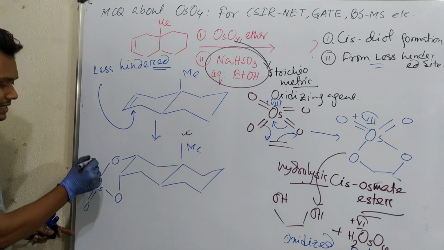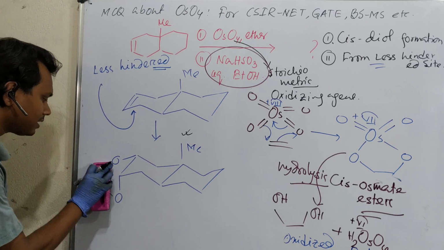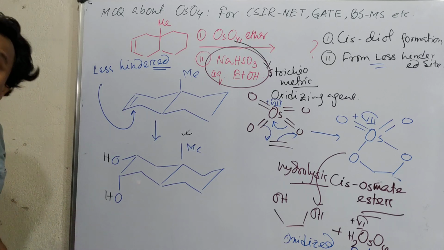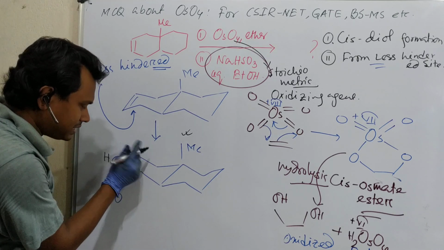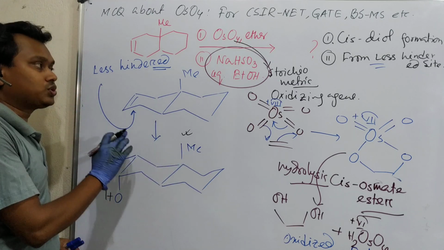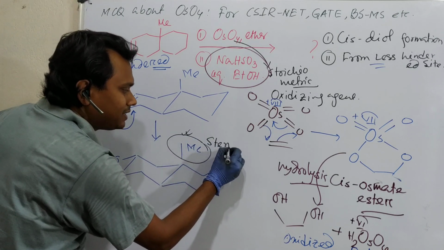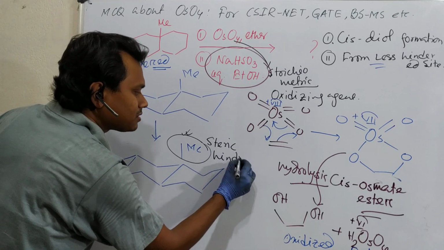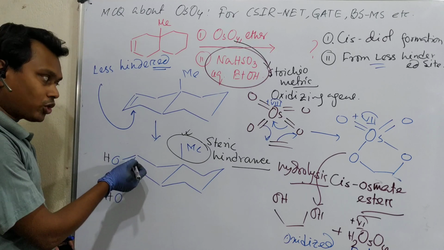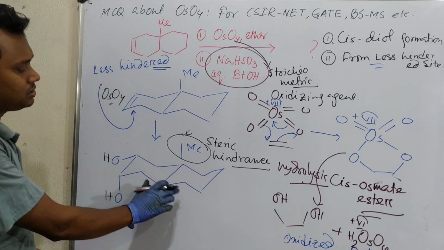Now this, so if you hydrolyze this, what will be the product? Here hydrolysis will occur. So in this case it will result, this is OH, this is OH. Why not the other one? The other one means here hydroxyl up, this is equatorial, because then osmium tetroxide needs to react from the side where the methyl group is there. So this will provide steric hindrance. Okay, so reaction cannot occur from this side. So ultimately from the bottom side, the less hindered side, osmium tetroxide will attack from this side. So this is the final product.